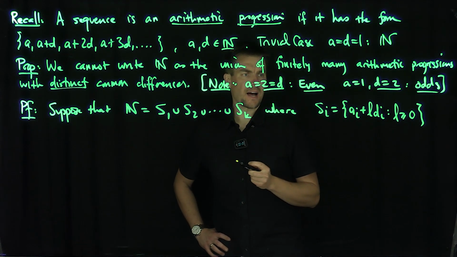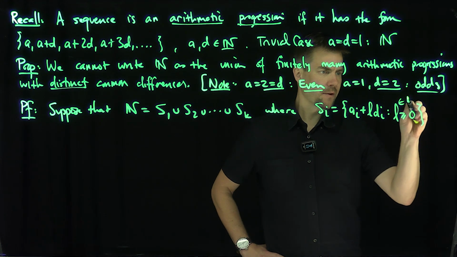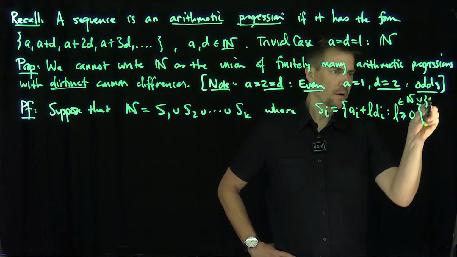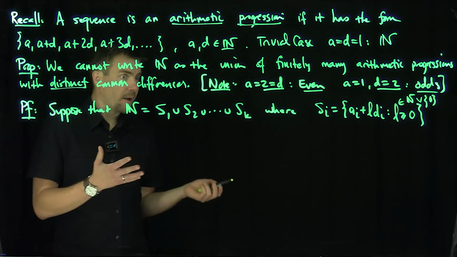So Si has common difference di. And of course, these l are really in N or 0. Okay, excellent.